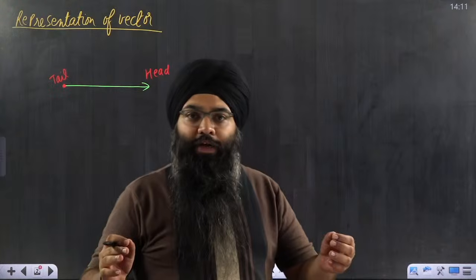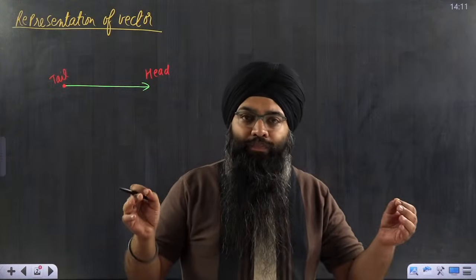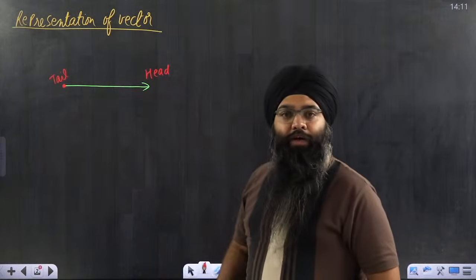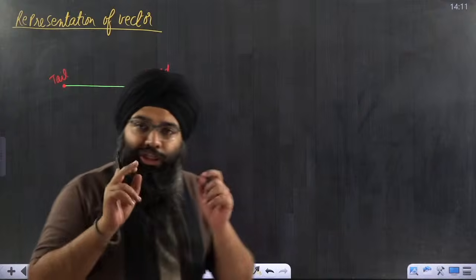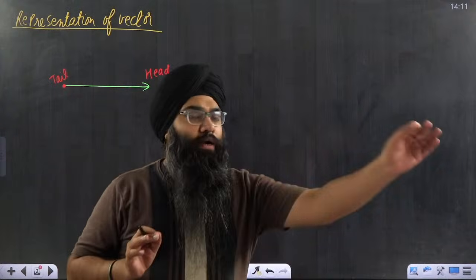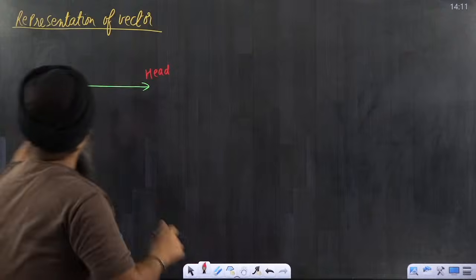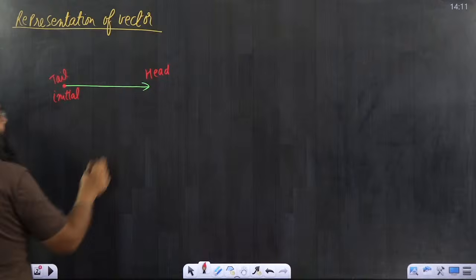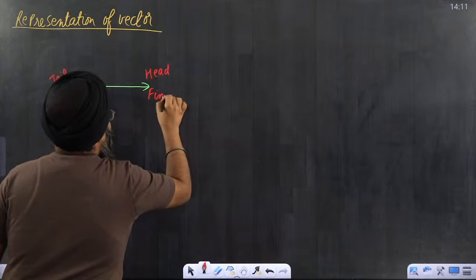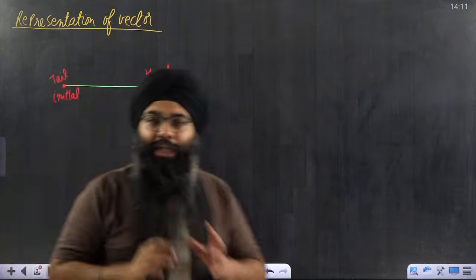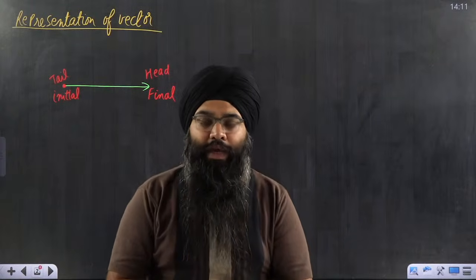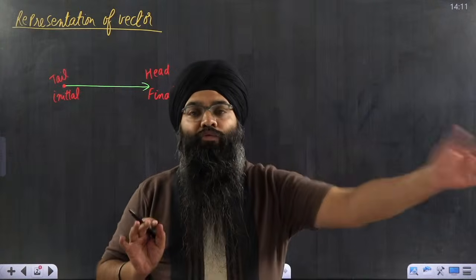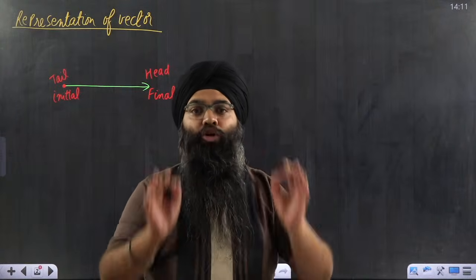So whenever you want to represent a vector, it will be represented by an arrow. This part of the arrow will be the tail, and this will be the head. The direction of a vector will always be from tail to head. Tail can also be called the initial point from where the vector starts, and head the final point. So the direction of the vector is simply the direction from tail to head, or from initial to final point.